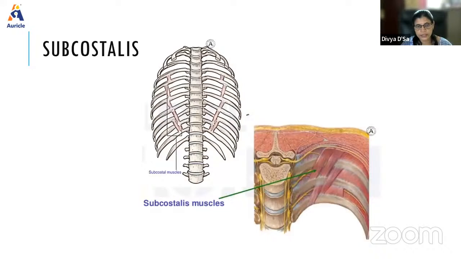We have the subcostalis muscle. We see it towards the inner side. It arises from the inner surface of the ribs, usually seen from the level of the third or fourth ribs. It arises from the lower border of the rib above and gets inserted to the upper border of the rib, 1 or 2 ribs below. That is the subcostalis muscle.